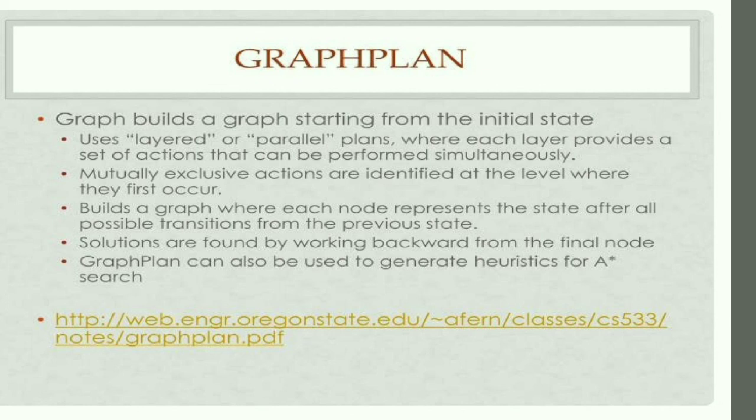Builds a graph where each node represents the state after all possible transitions from the previous state. Solutions are found by working backward from the final node. Graphplan can also be used to generate heuristic